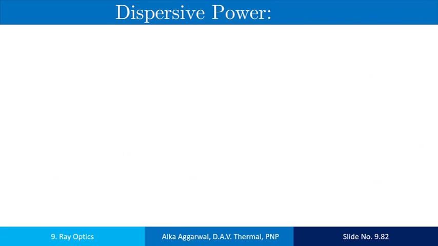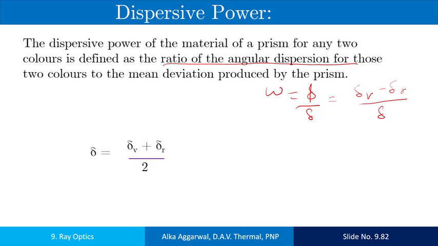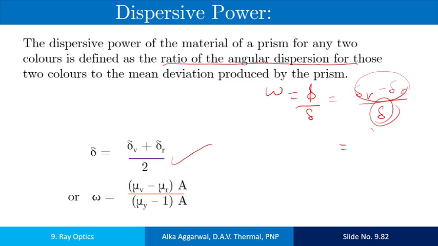Then the dispersive power. The dispersive power is defined as the ratio of the angular dispersion to the mean deviation. As the angular dispersion is delta V minus delta R, so is the numerator of the dispersive power. The mean deviation is given in this way. So the dispersive power, in place of delta V minus delta R, is mu V minus mu R into A upon the mean deviation.